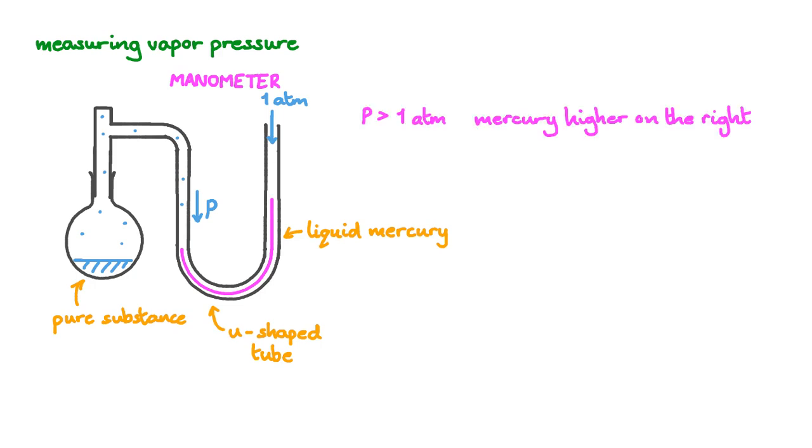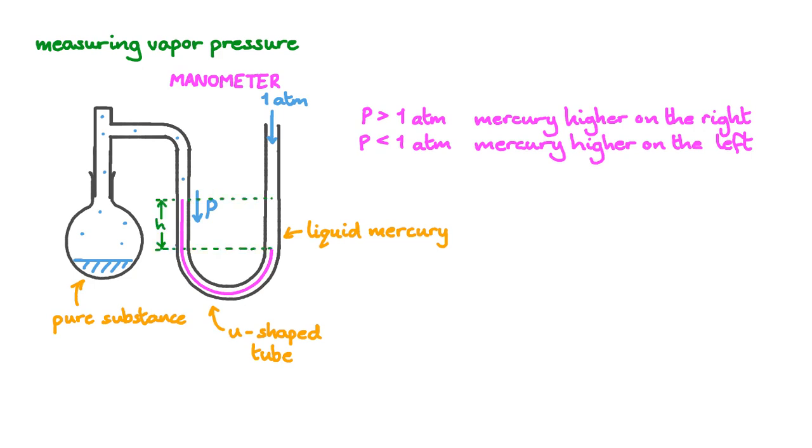If at the given temperature the vapor pressure of our substance is greater than 1 atmosphere, the pressure on the left-hand side will be greater than the pressure on the right, so the mercury will rise on the right and fall on the left. But if the vapor pressure is less than 1 atmosphere, then the mercury will be higher on the left than the right, because atmospheric pressure will be greater than the vapor pressure.